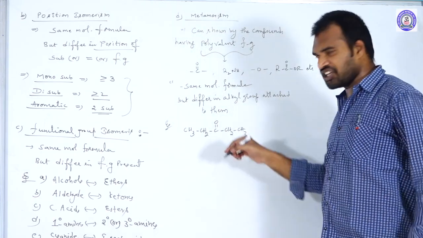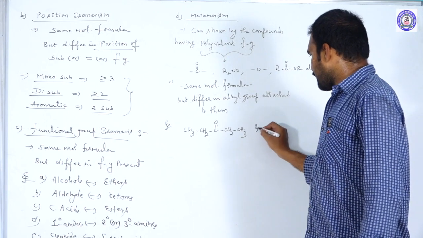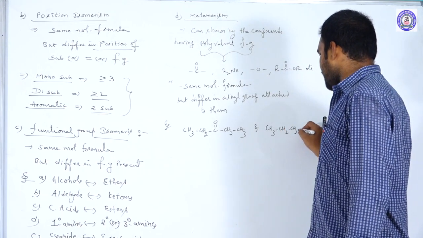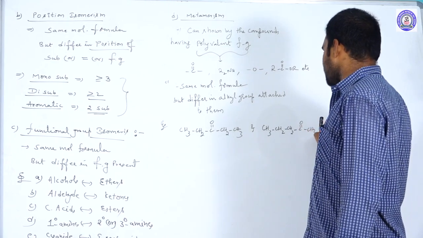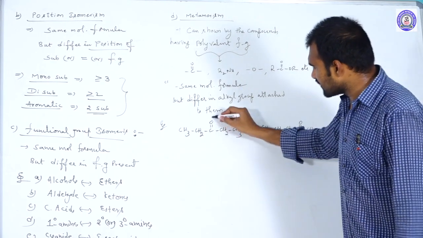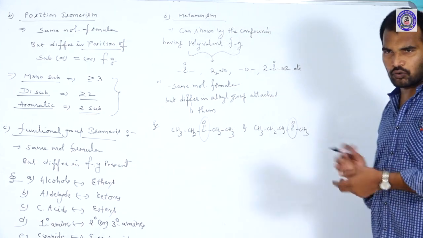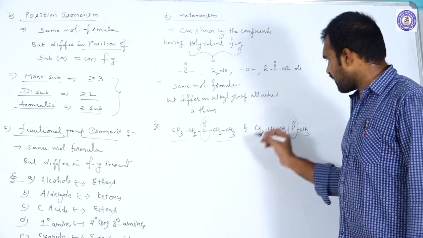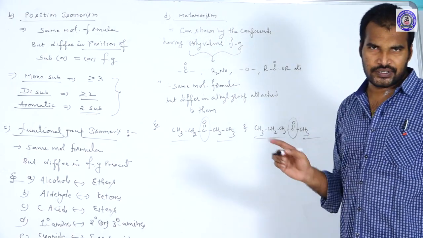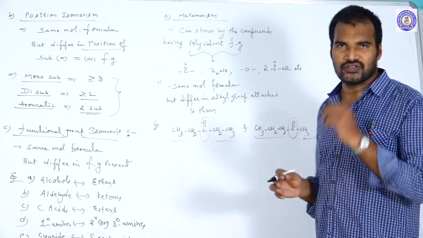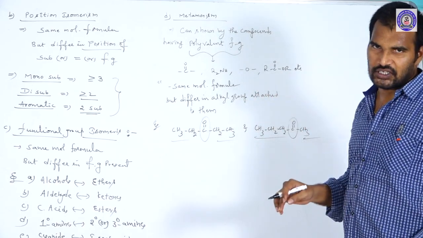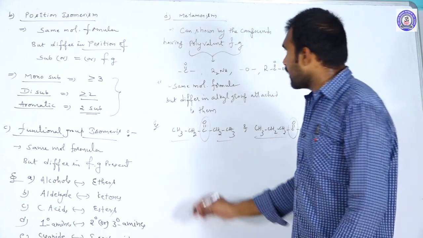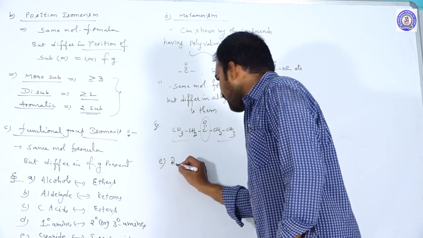So what is the name of this one? 3-pentanol. And CH3, CH2, CH2, CO, CH3. Okay, they both have the same functional group. Both are ketones only. But what is the difference? Here, two ethyl groups are present. But here, a propyl group and a methyl group are present. So they differ by the substituents attached to the same functional group. So that pair of isomers we call as what? Metamers. Okay, next, ring chain isomerism.